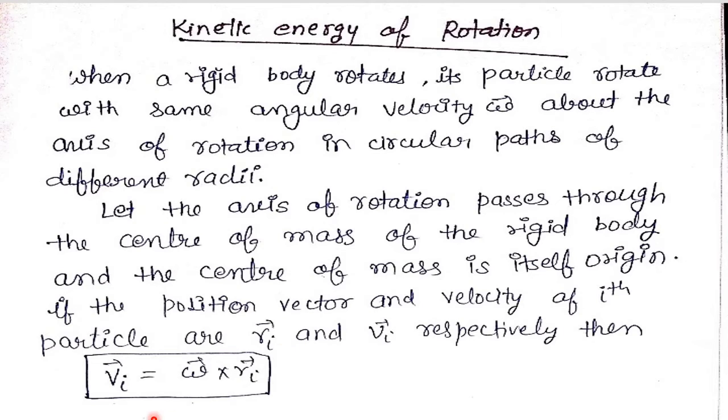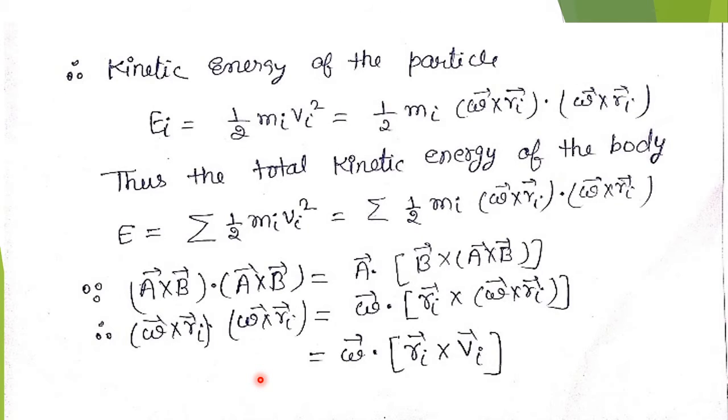If the position vector and velocity of the ith particle are these, then we have linear velocity Vi equals omega cross Ri for the ith particle. Now, we know that the kinetic energy of the ith particle is Ei equals half mi Vi square. Okay, so putting the value of Vi, we have half mi omega cross Ri dot omega cross Ri. This is the kinetic energy of the ith particle.